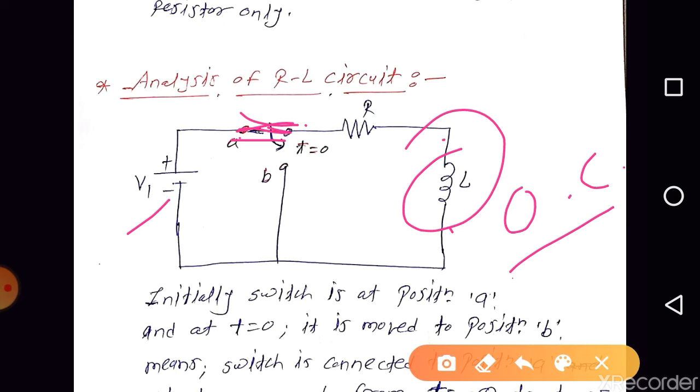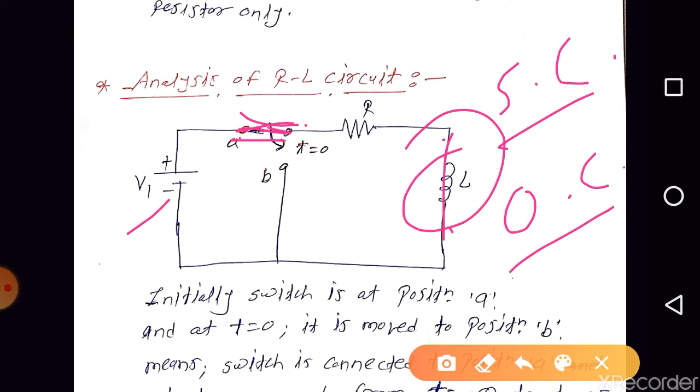And from t equal to minus infinity till 0 minus, it is an infinite time. So from minus infinity the inductor starts storing the energy. And as time t reaches 0 minus, this inductor will behave as a short circuit.